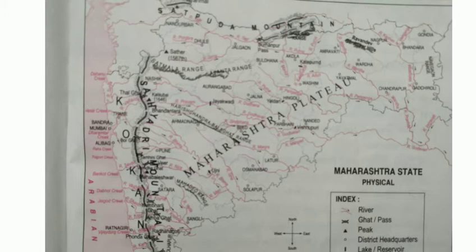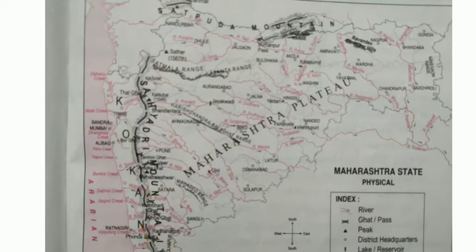See here, a physical map of a state is given below. Study it carefully and write the answers to the following questions. Now students, see the first question. What is the name of the mountain that spreads from north to south in our state? So the Sahyadri mountain spreads from north to south of our state.